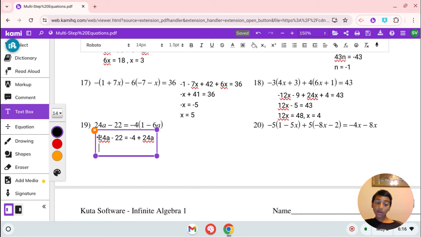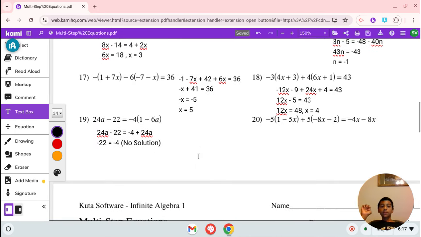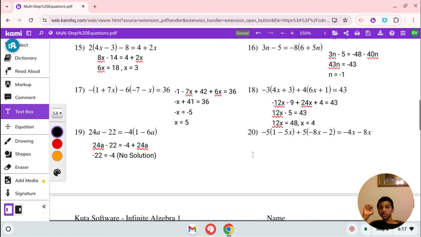Never mind, not 48a, because you notice there's an equal sign, so we're going to subtract 24a from both sides. 24a minus 24a is 0, and 24a minus 24a is 0. We notice we have negative 22 is equal to negative 4. That is not correct, so we have no solution. So our solution in number 19 is no solution.